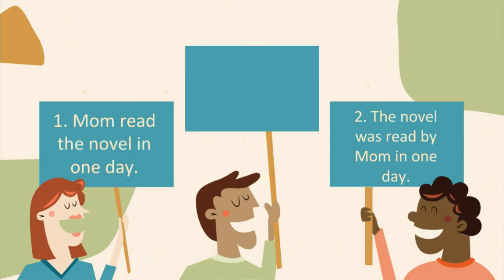That's right. In the first sentence, the mom is the one who does the action, reading, while in the second sentence, the mom is the one being acted upon by the verb was read. So based on those sentences, do you have any idea about our lesson for today? Very good! Our lesson for today is all about active and passive voice.